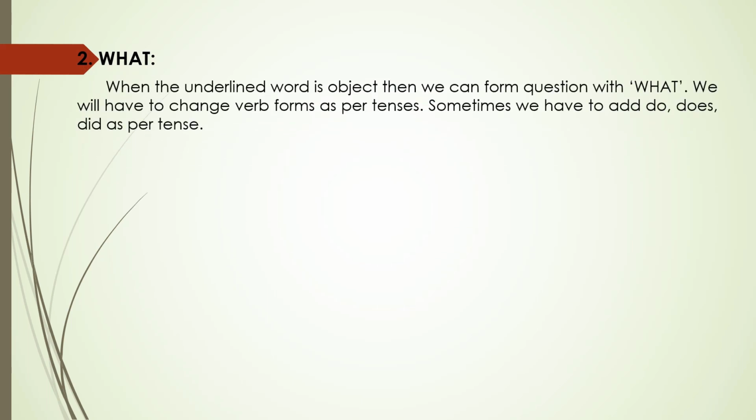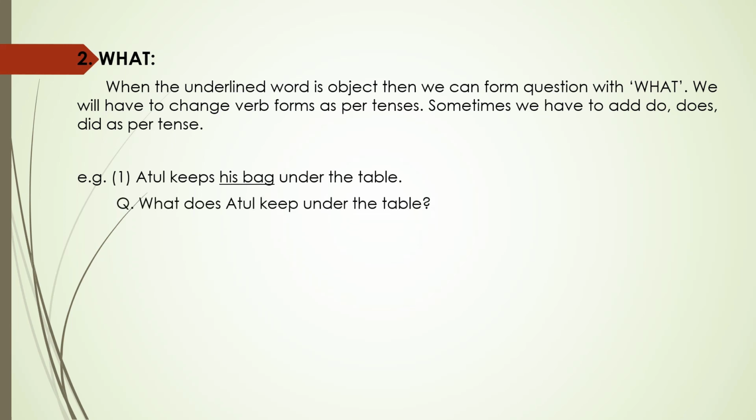Now second one, what. When the underlined word is the object, then we can form a question with what. We will have to change verb forms as per tenses. Sometimes we have to add do, does, did as per tenses. For example, Atul keeps his bag under the table. So his bag is underlined. So we will form a question like this. What does Atul keep under the table?